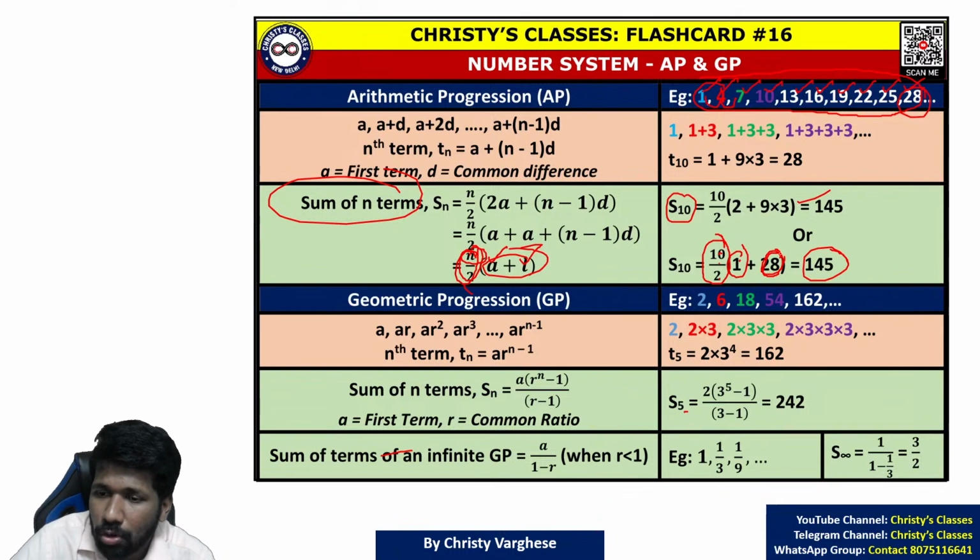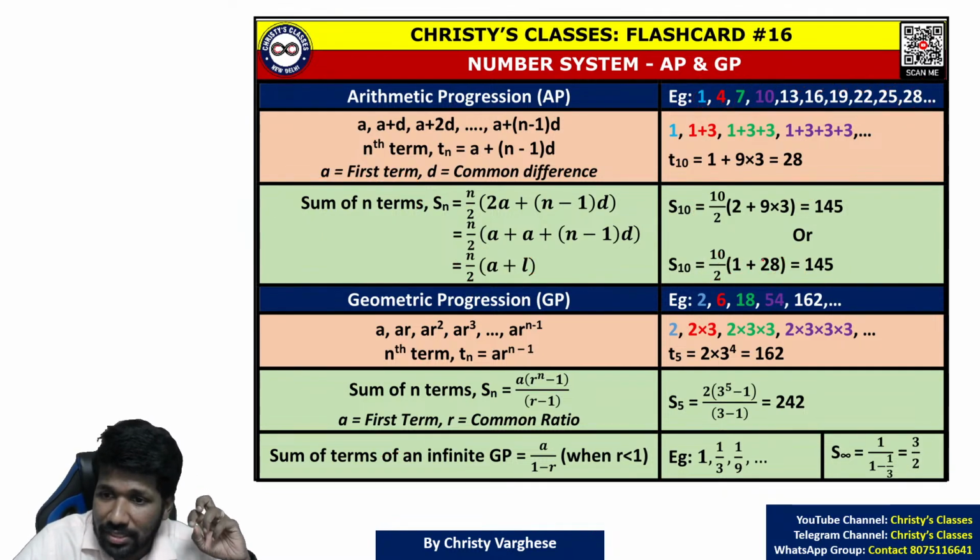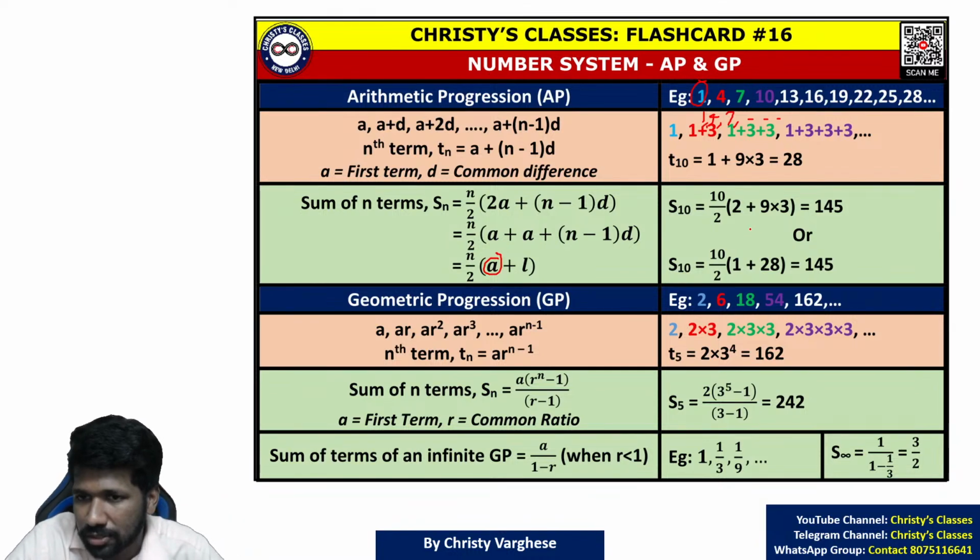Now what if you don't know the last term? What should you do then? First term anyway you should know in a sequence. But we are only given 1, 4, 7, etc. The 10th term we are not given in the question, and you are asked to find the sum of the first 10 terms. Then what should you do? 10th term is T10, right?